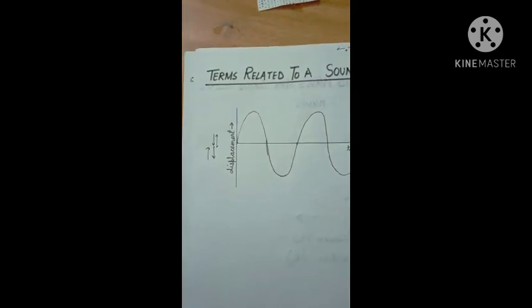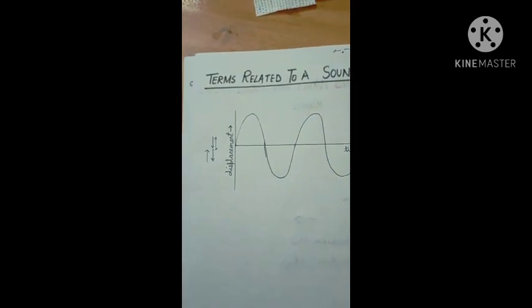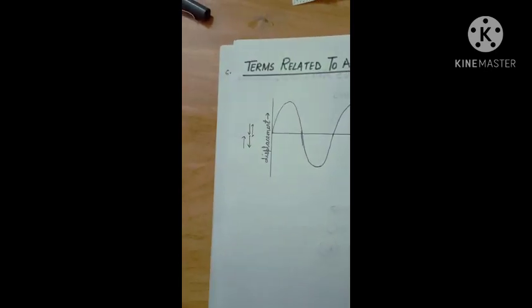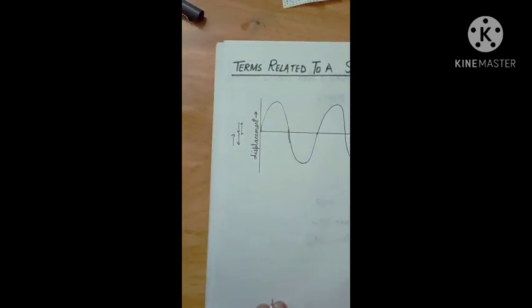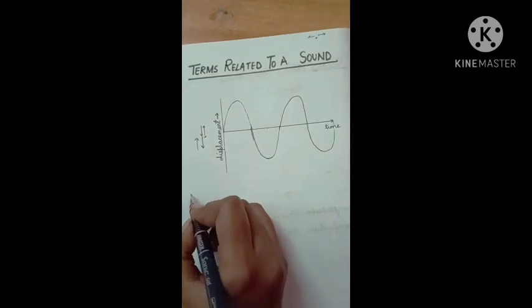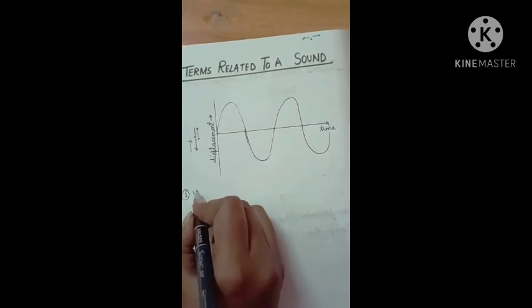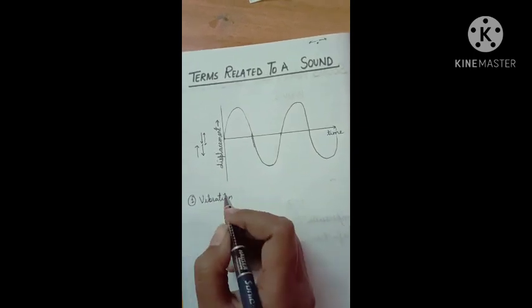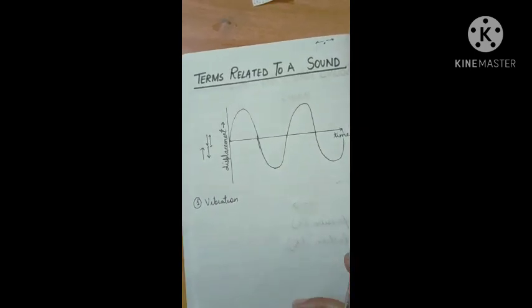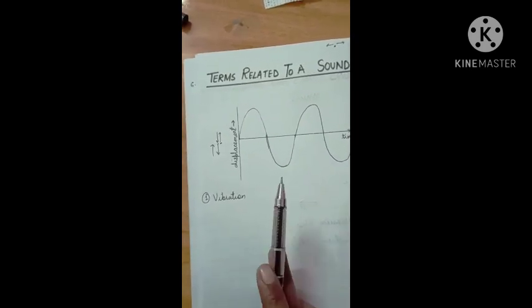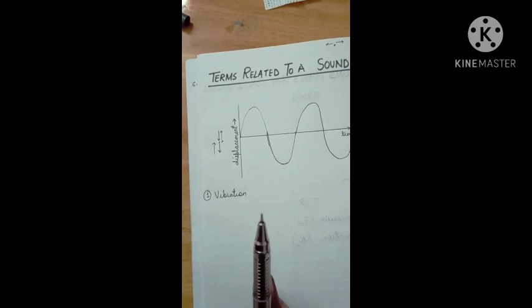Now what are the terms related to this wave? I hope it is clear to you. Now see, the first term is vibration. You all know what vibration is. Vibration is the to and fro motion that makes up one complete wave, and it is called one vibration.